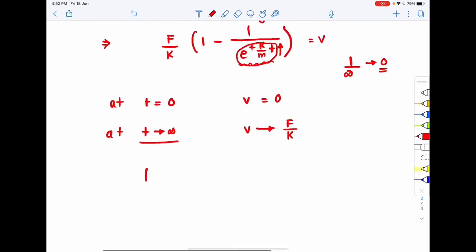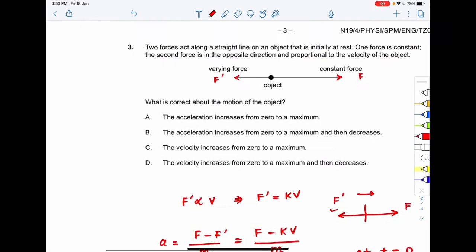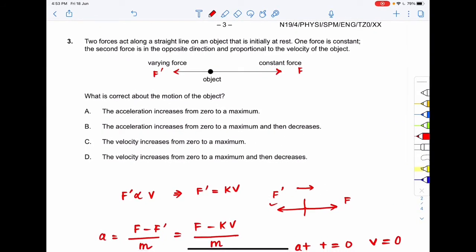So that means the velocity starts from 0, and at very great time, when t tends to infinity, the velocity becomes constant at F by k, so the graph will be something like this. At very great time the graph will be constant and equal to F by k. So the velocity starts from 0 and then increases. So the correct option to question number 3 is option C, the velocity increases from 0 to a maximum.